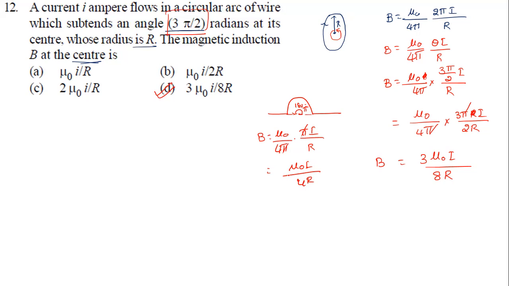So if theta equals some other angle, any angle, you use this formula. How can we remember this formula? For a complete circular ring it is 2 pi. For any other arc, we replace 2 pi with theta. So put the value of theta, whatever is given in the question. Semicircular is pi. If it is a right angle like this, if it is going to form like this, it is pi by 2.